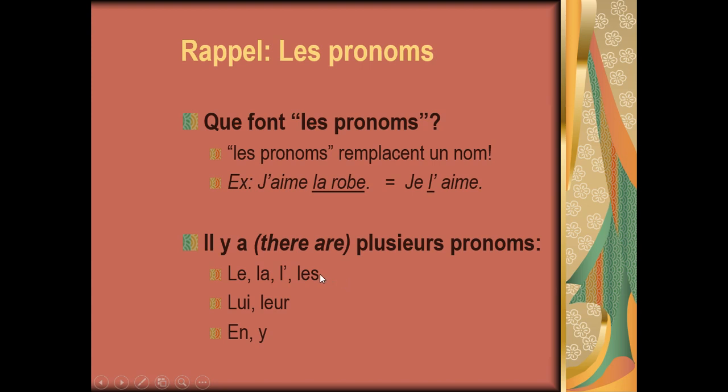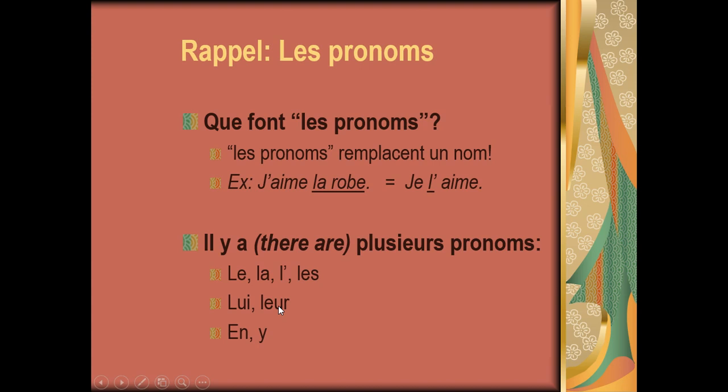So le, la, les are direct pronouns. Basically, you use them to replace an object after the verb if there's no preposition. If you do see a preposition there, like à, sur, devant, à côté, any single preposition here, du, de la, de, or any quantity indication, you know that you're either using lui, leur, or en, or y. Lui is used to replace him or her.